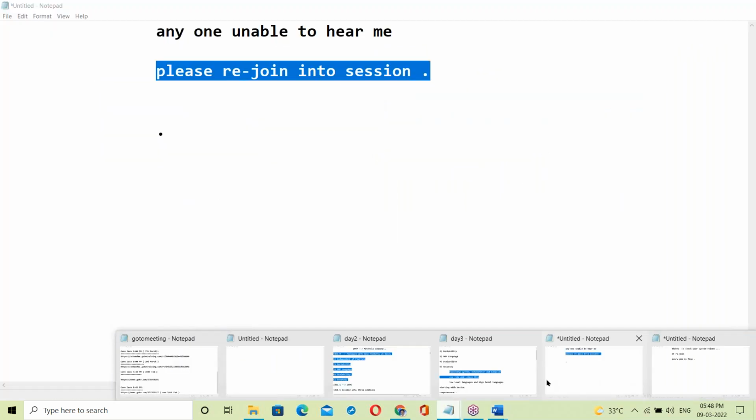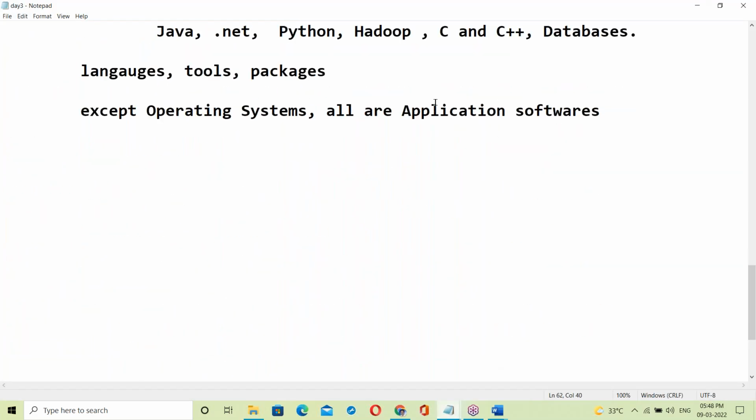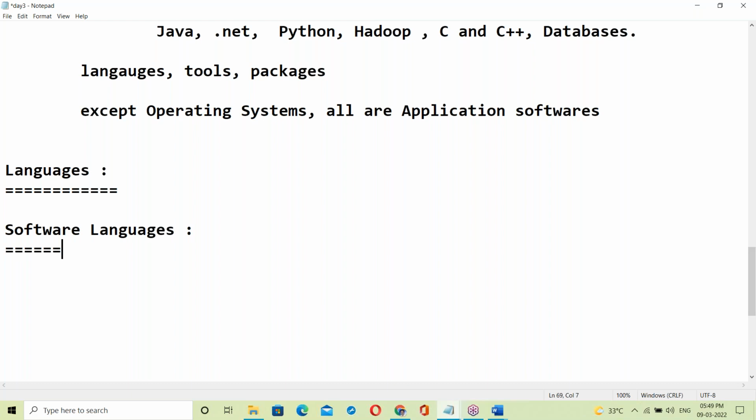What is a language? It is a media of communication between two things, maybe two persons or two animals, something like this. Now let us come to software languages. What are the software languages?